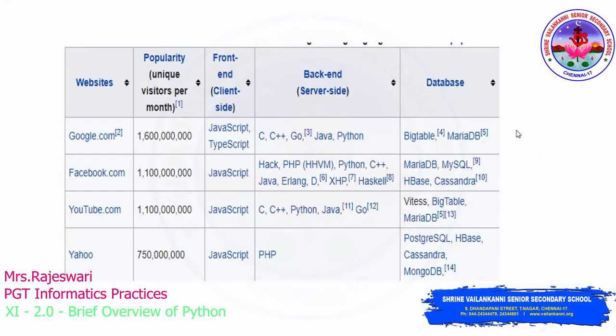So I'll show you here. See here, Google homepage. So the front end they have used the JavaScript and TypeScript, then in the back end they have used C, C++, Go, then Java and Python. So all these programming languages they have used at the back end, and whatever information which you give in Google homepage, everything gets stored in the history, or else sometimes it gets stored, the details which you give may get stored, right? Even Wikipedia, it will allow you to edit all the data.